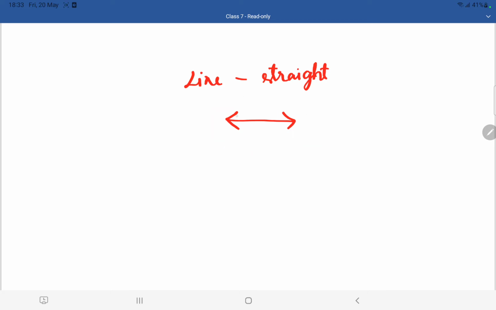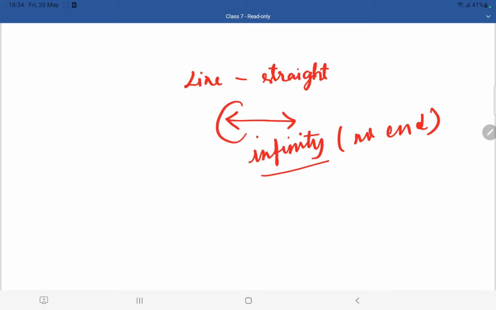As I told you, it is straight, straight like this. And also we have arrows. I already told you in the previous classes that when we have arrows like this, it indicates that it is going till infinity, meaning there is no end to it. It will keep on going on both sides. A line is a straight line, very straight, and it extends infinitely in both directions. This side it is going till infinity, this side also it is going till infinity. So this is what is meant by a line.